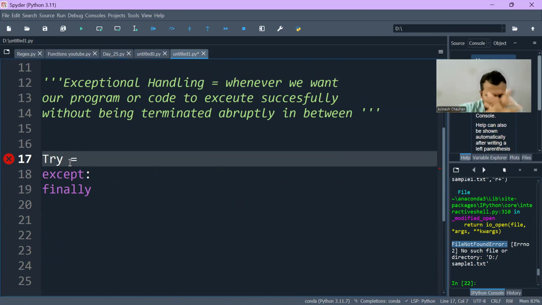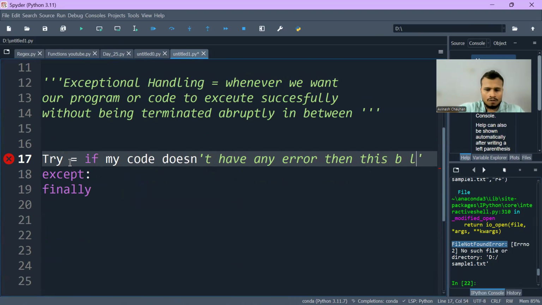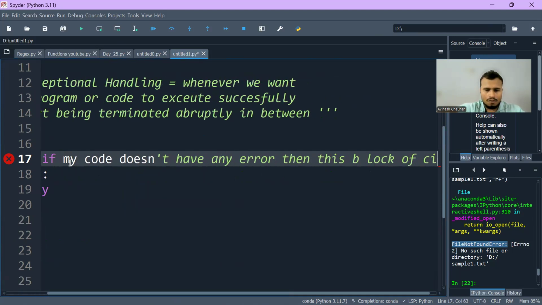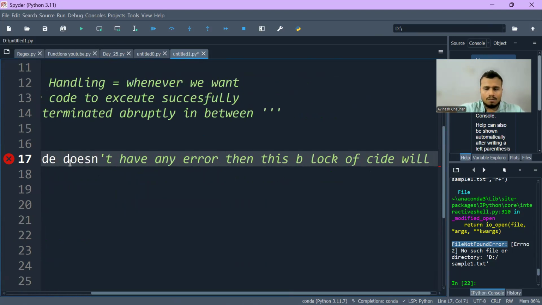The try block is such that if my code doesn't have any error, then this block of code will execute.